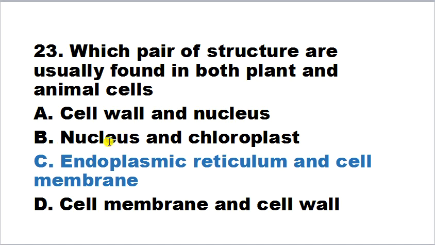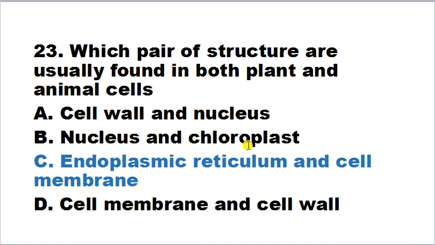Cell wall and nucleus. Cell wall found only in plant cell but it is not found in animal cell. So this is not correct answer. If we talk about B option, nucleus and chloroplast. So chloroplast found in plant cell but it is not found in animal cell. So this is also not a correct answer. Endoplasmic reticulum and cell membrane.